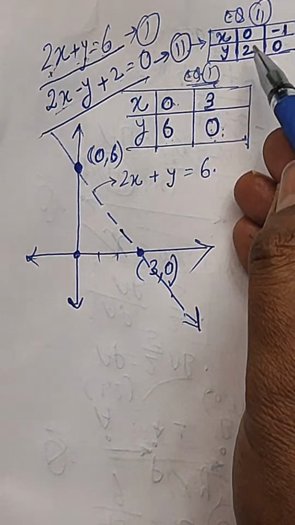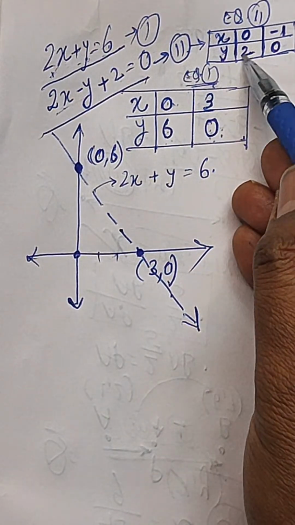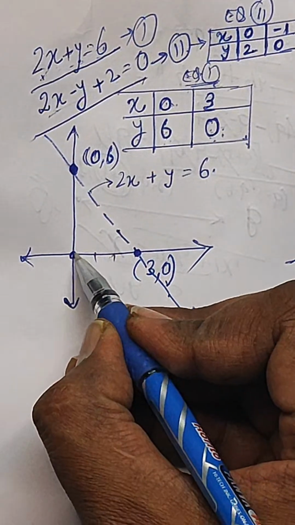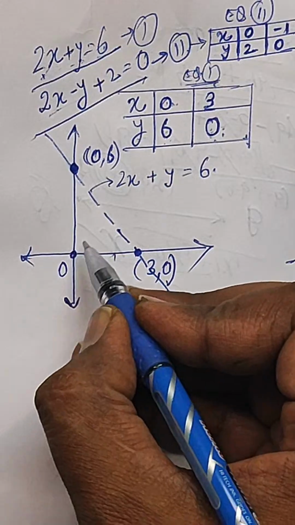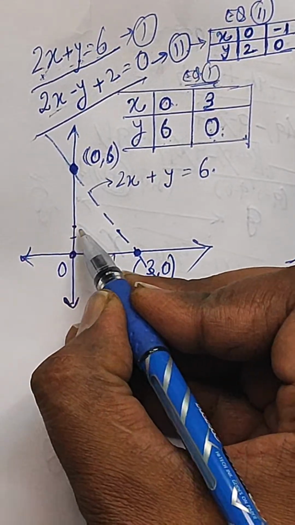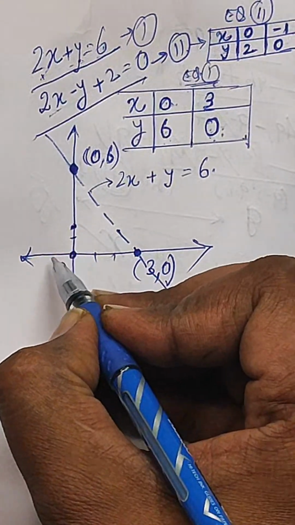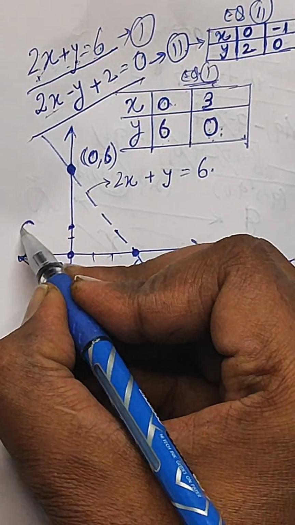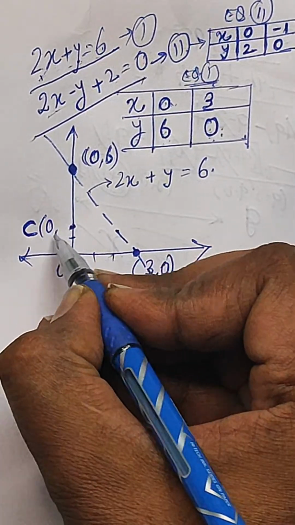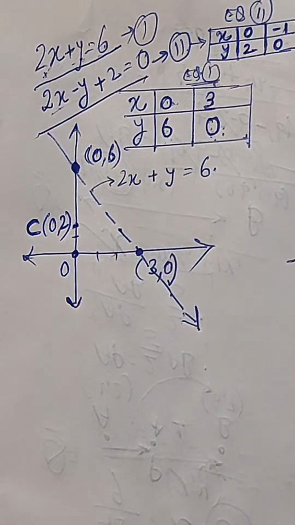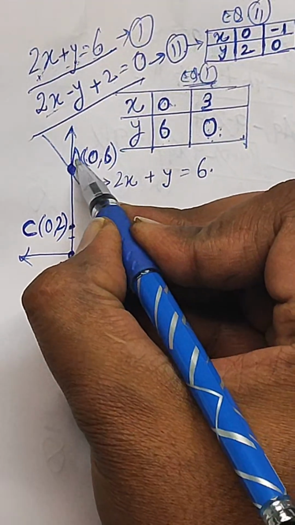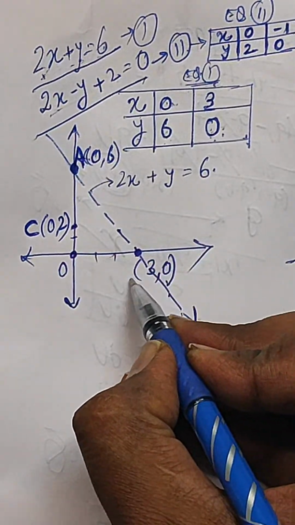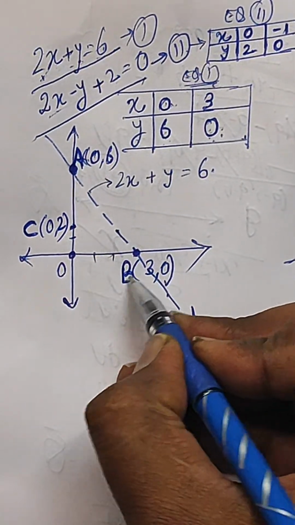Okay, so let us plot x equal to 0 and y equal to 2 over here. First, x equal to 0 is always there, the origin, and y equal to 2. Let us say this is 1, this is 2, this is the point, let us say C, whose coordinates are 0 and 2. And here the previous ones were A and B. Just name them, it will be easier to understand.